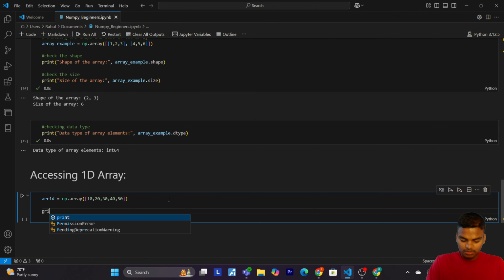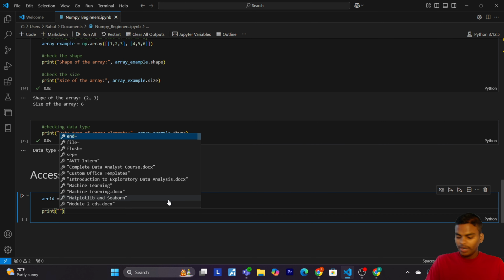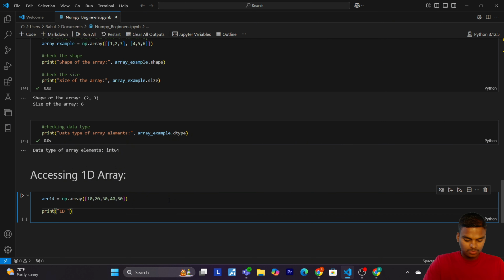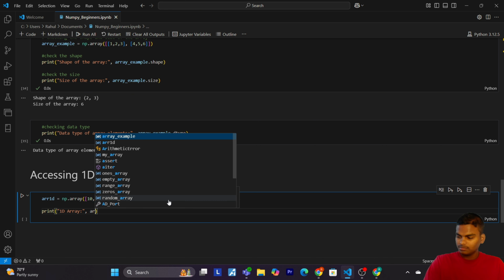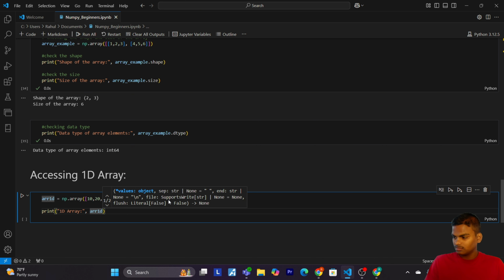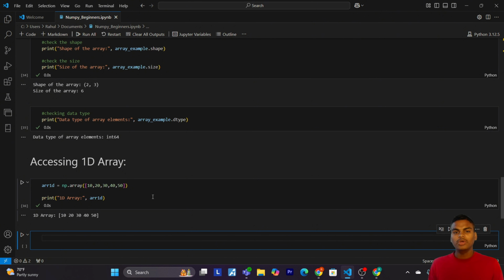Now let's print 1D array. So here we have our 1D array with elements 10, 20, 30, 40, 50. So we have created a 1D NumPy array with 5 elements. Each element can be accessed using its index starting from 0. Now let's access individual elements.